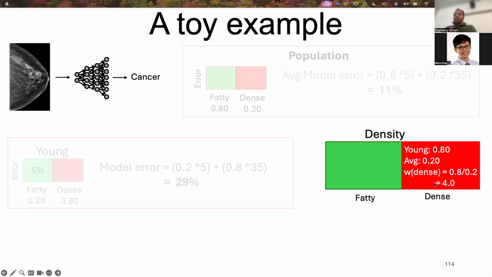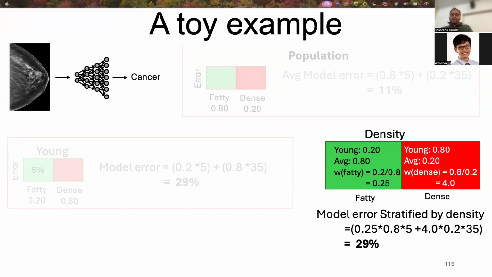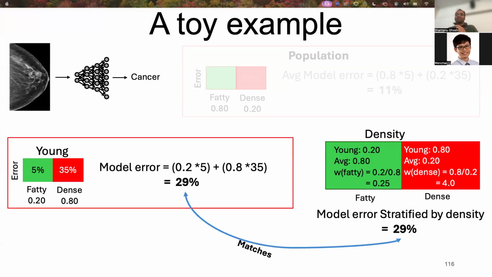Since dense tissue is common for younger patients but rare for the general population, we apply this 4 times weight for the population's disease cases. This forces the population density distribution to match the young group's distribution. Similarly, we can calculate the weights on the fatty breast, and if I do the math, the model error comes as 29%. And this matches with the model error for the subgroup.